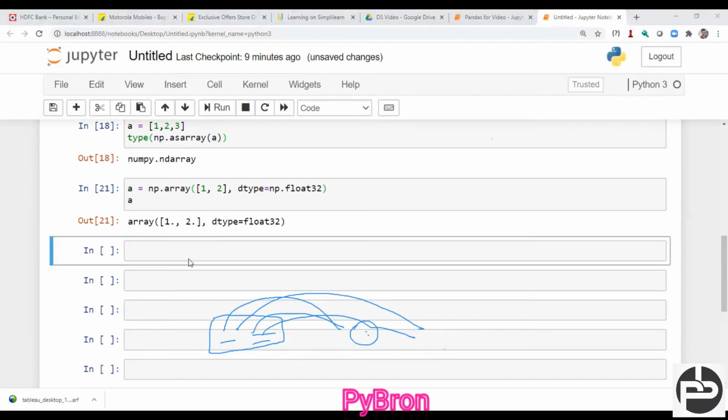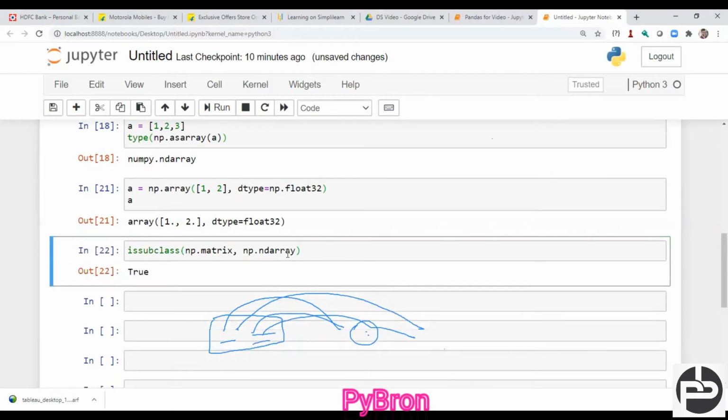Correct. Got it. So next, if I told you matrix is the subclass of array, right? I have to prove that also. If I am able to prove it, then it's good for you, right? There is an issubclass method, and I pass whether matrix is a subclass of np.ndarray or not.